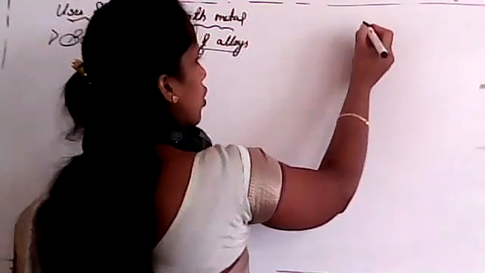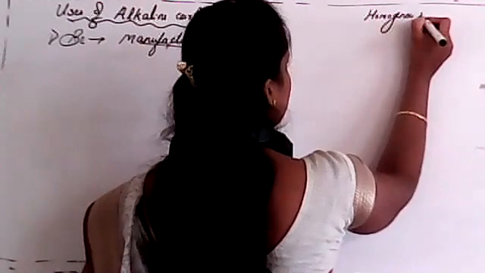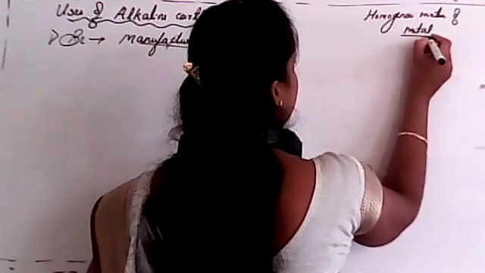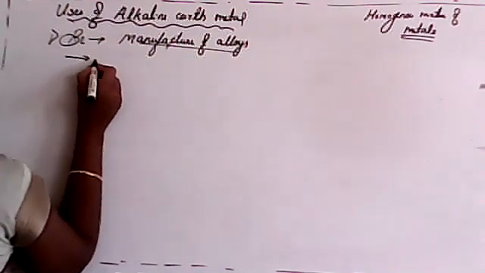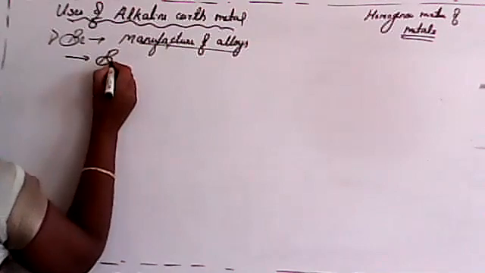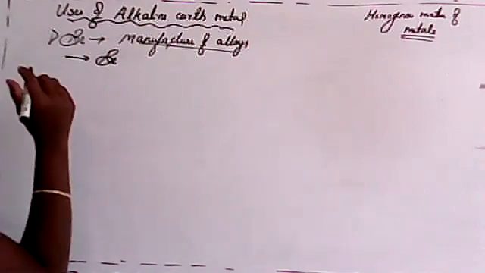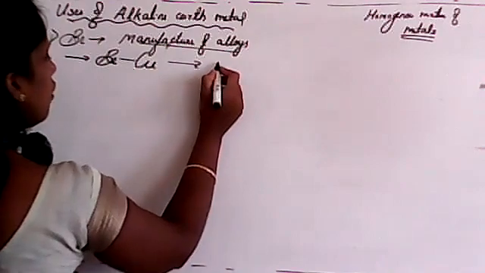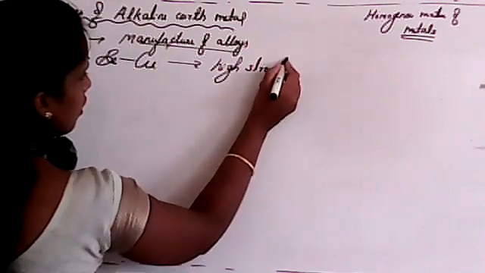What is an alloy? An alloy is nothing but a homogeneous mixture of metals. Clear? So now see, the first use of beryllium as an alloy is beryllium and copper. Very important. Beryllium and copper are used in the preparation of high strength springs. See, high strength springs. Clear?